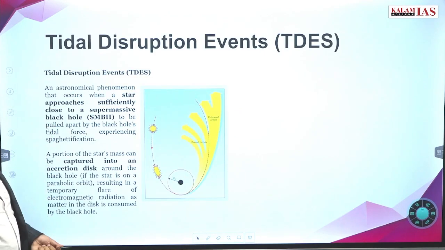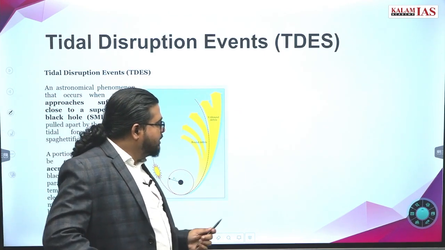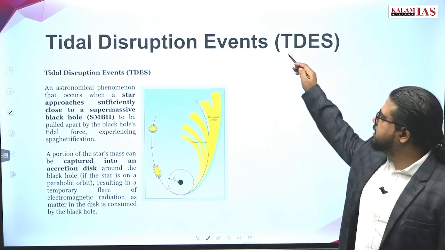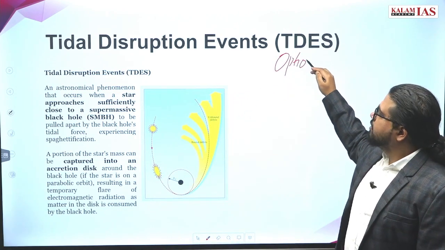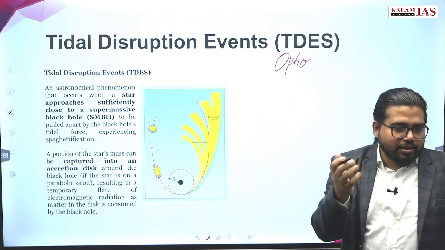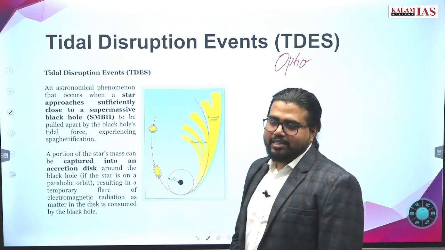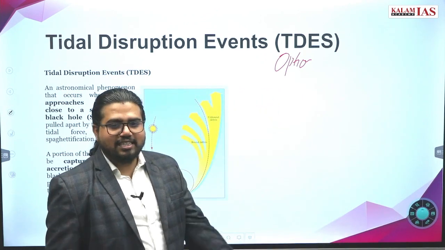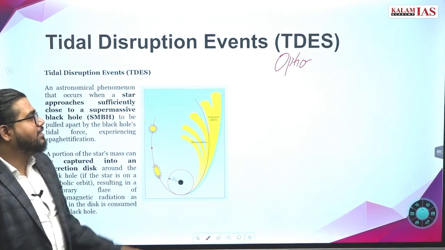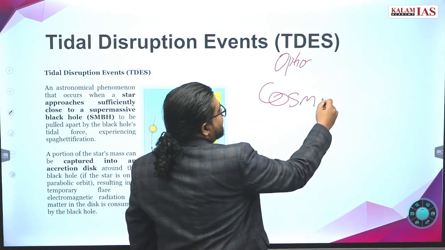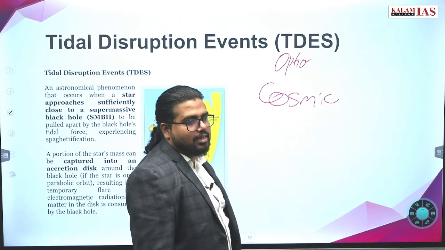Now next we have tidal disruption events. Why this is interesting is, if some option is there in the paper asking what is a tidal disruption event, and you have options 1, 2, 3, the tendency is to go and pick something associated with high tides and low tides. But a tidal disruption event is totally a cosmic event. It has nothing to do with high tide or low tide.